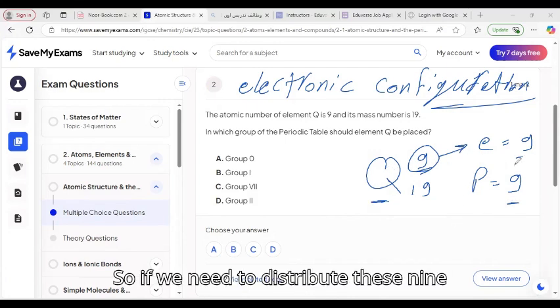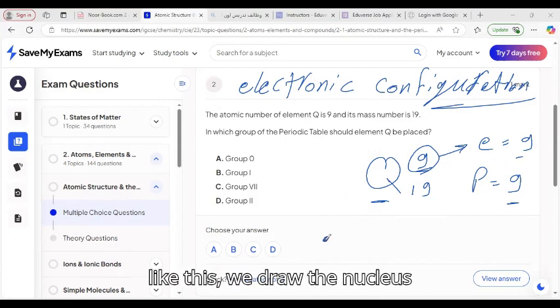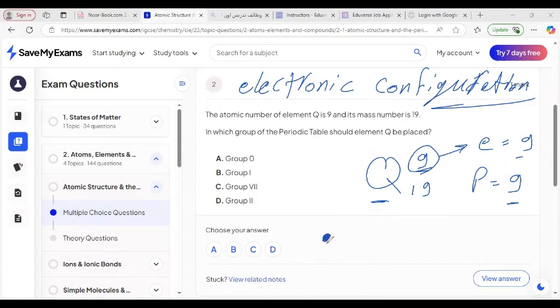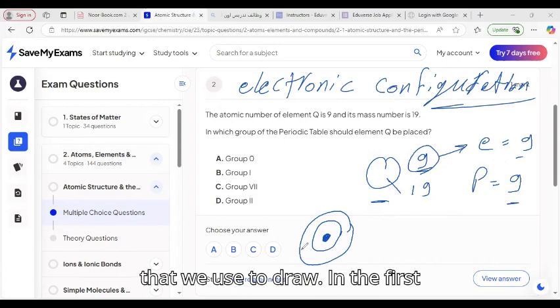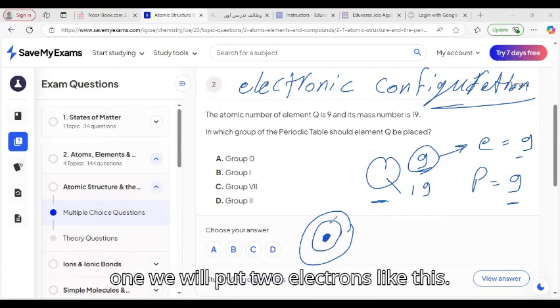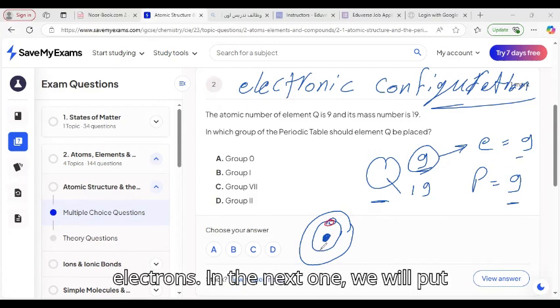If we need to distribute these 9 electrons in the structure of the atom, we draw the nucleus in the center and the shells outside it. In the first shell, we put 2 electrons.